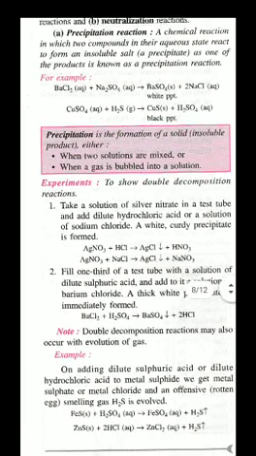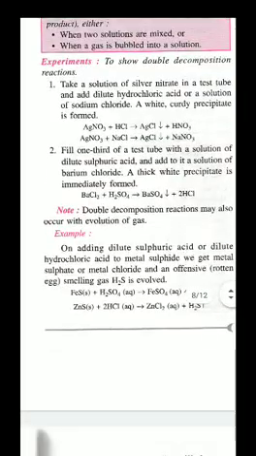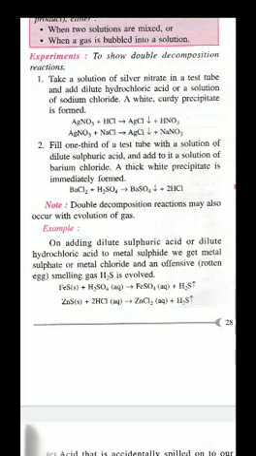Now how to conduct this double decomposition reaction? Children, here we have some examples. Silver nitrate, AgNO3 plus hydrochloric acid. Children, silver and hydrogen exchange their places. You get silver chloride and nitric acid. AgNO3 plus NaCl. Both the metals displace each other. You are getting AgCl. You can see the downward arrow. You have a precipitate of silver chloride.